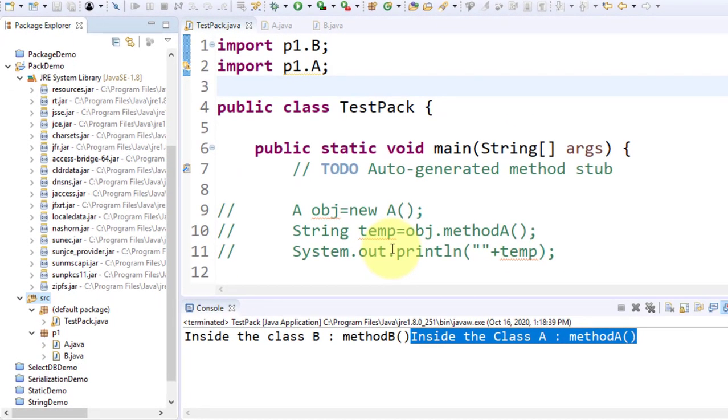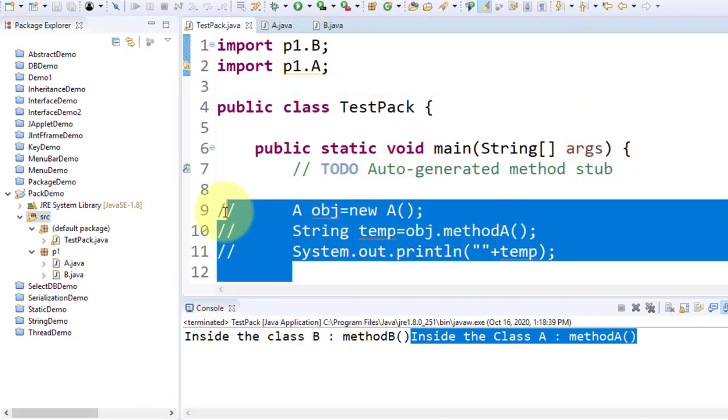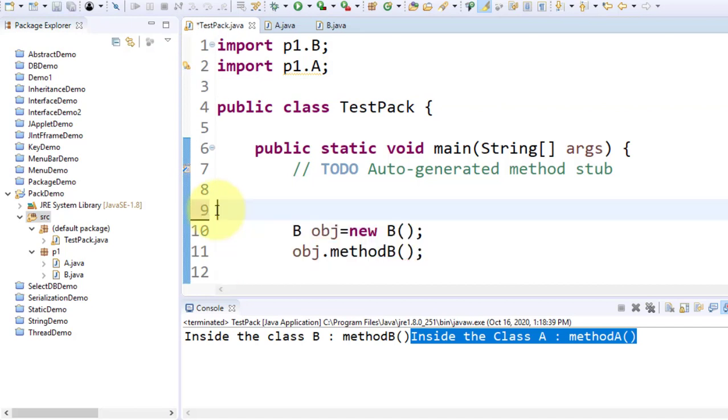Any doubt related to package, the package statement and import statement? Anything remaining? Yes? So how to access the package? Definitely an import statement should be there. How to create a package?